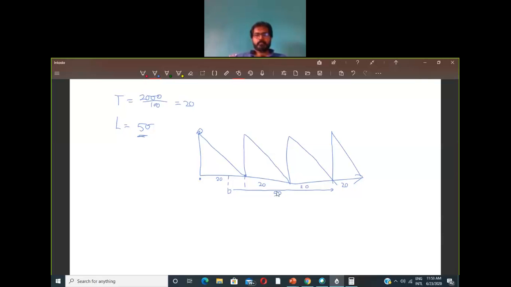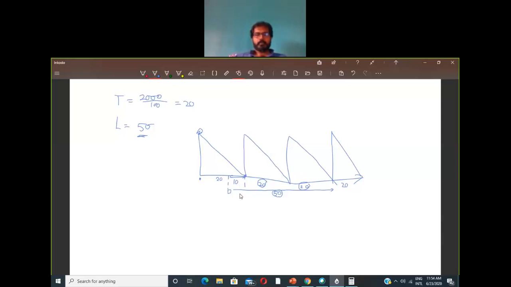Okay, so the excess to the full cycle is basically 10, because one full cycle is 20, another full cycle is 20, right? So two full cycles will give you 40 days. So the excess days that will be remaining is 50 minus 40, right? So that will be your effective lead time. This duration from this point to this point will be basically 10 days.